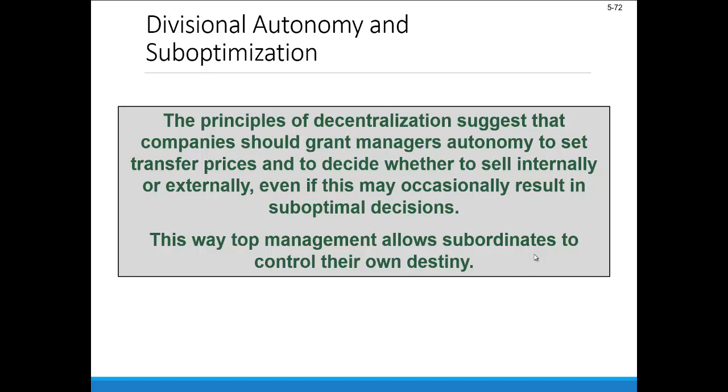In other words, the benefits of empowering lower-level managers, increasing their motivation because of their decision rights and their autonomy, may outweigh the potential losses for the company, if you will, from having some transfers that are not optimal. This allows top management to, again, empower subordinates to really control their own destiny. And all things equal should make them happier and more motivated.